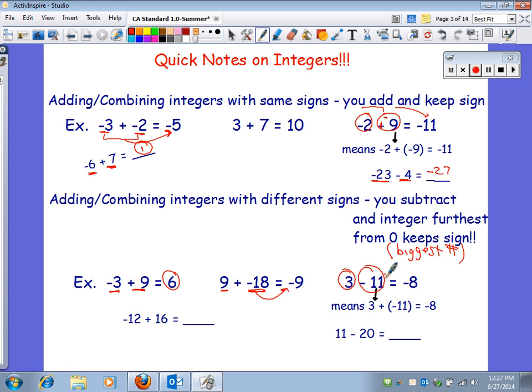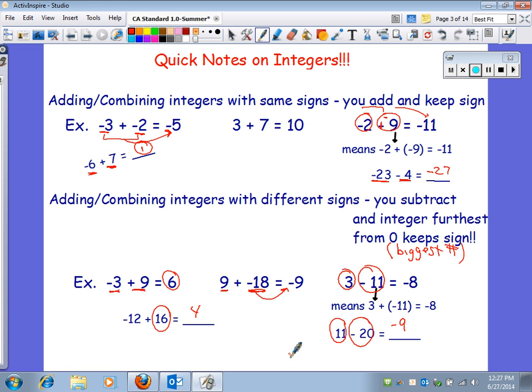Here's a couple to try. -12 and +16 is going to give you a +4. 16 has a bigger digit, so 16 is a bigger number than 12. +11 and a -20. Which one has a bigger digit? 20 has a bigger digit. 20 has a bigger number in front of the sign or behind the sign, so you're going to keep your answer negative, and when you subtract it, you're going to get -9.